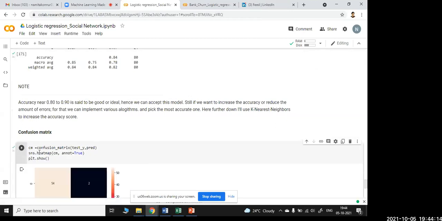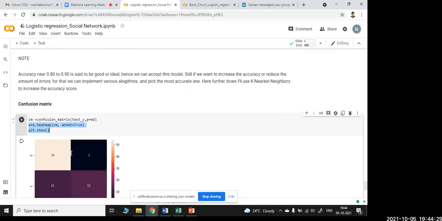Once I run this, CM is equal to confusion matrix, prediction, which means I'm taking the independent variable and predicting. And heat map means I'm using the visualization tool to show you the plot, plt.show. Actually, this is the code and this is the visualization. If you don't use this, you just get it in a table.